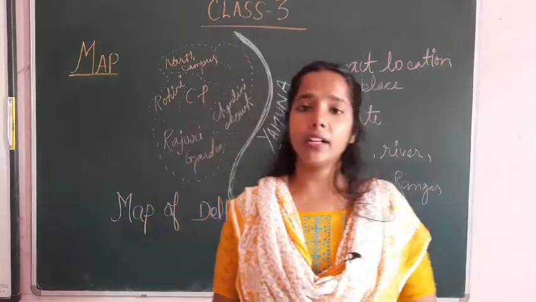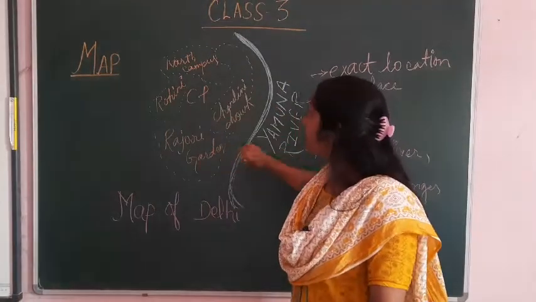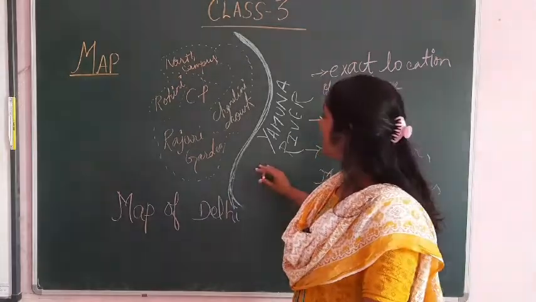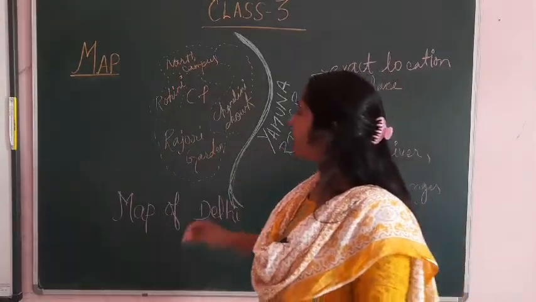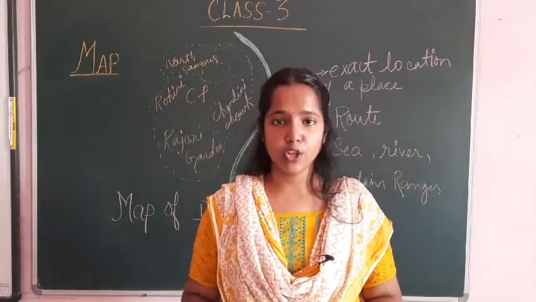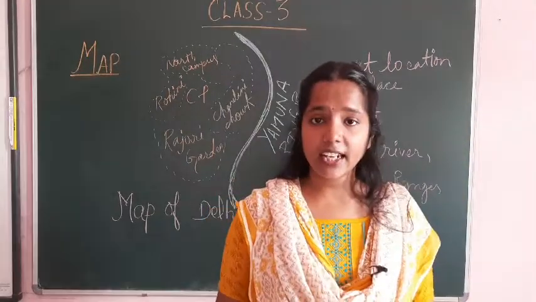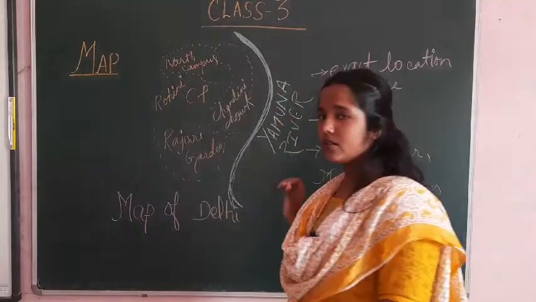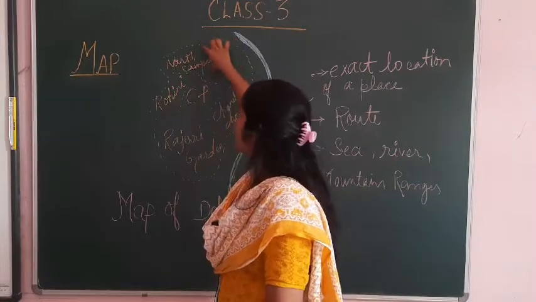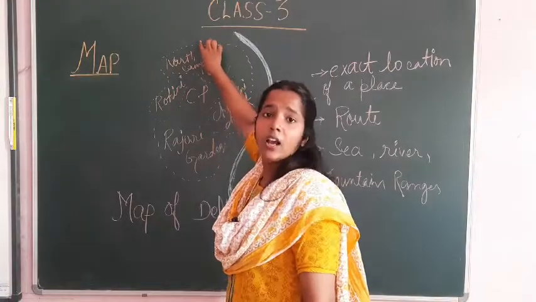Now it's a diagrammatic representation. Diagrammatic means whatever I have drawn here, this is the diagram, and representation means when we represent, like when we are giving you to see that area, what is the location over there. That is a diagrammatic representation of an area. Now, if I have written here North Campus, this area is representing North Campus.